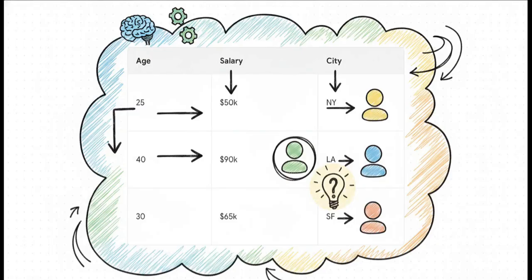This organized framework is exactly what transforms raw, chaotic noise into a nice, digestible format that a machine can successfully process. Now, what's really interesting about this structure is that each horizontal row acts as a distinct, complete profile, kind of like one specific user or entity in the system. And then the vertical columns isolate specific attributes about that profile, things like age, salary, or city. This matrix is exactly how AI digests a complex, multi-dimensional reality into computable facts. By intersecting those specific data points, the algorithm actually begins to build a tangible, mathematical representation of the world.